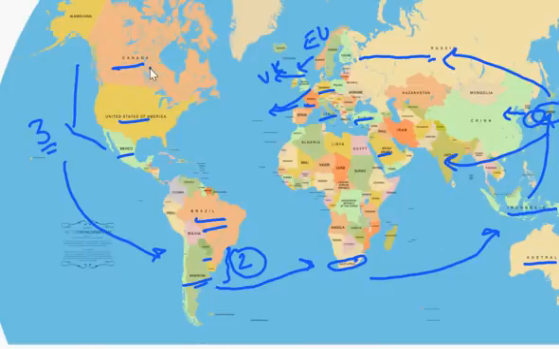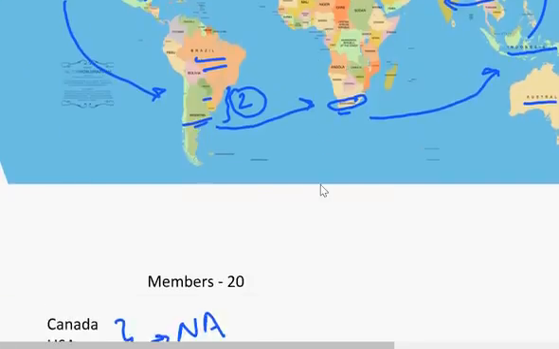Three countries: Canada, USA, Mexico. Then two countries: Brazil, Argentina in South America. Then South Africa. Then Australia, Indonesia, Japan, South Korea, Russia, India, China will be there. Then EU countries: UK, France, Germany, Italy, and Turkey, Saudi Arabia. In this way, you can remember the name of G20 countries.